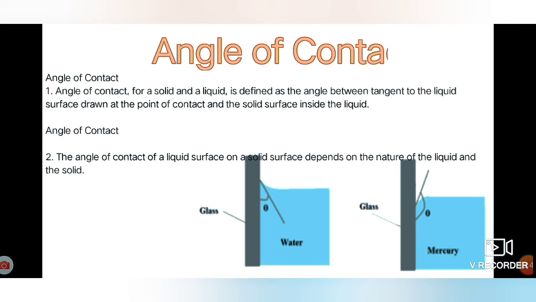This angle is known as angle of contact. Angle of contact is the angle between the tangent to the liquid surface drawn at the point of contact and the solid surface inside the liquid. For pure water and glass surface, the angle of contact is 0 degrees, and for mercury it is an obtuse angle. It always depends upon the solid-liquid pair, the nature of the liquid and the solid in contact.